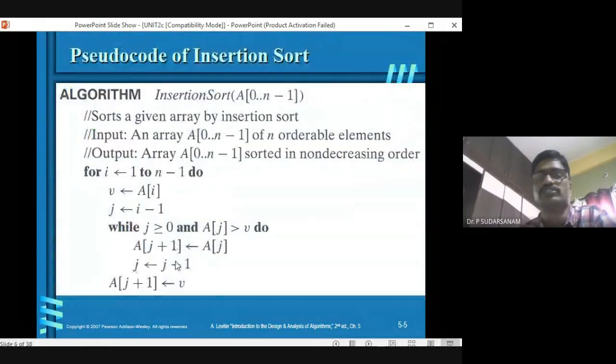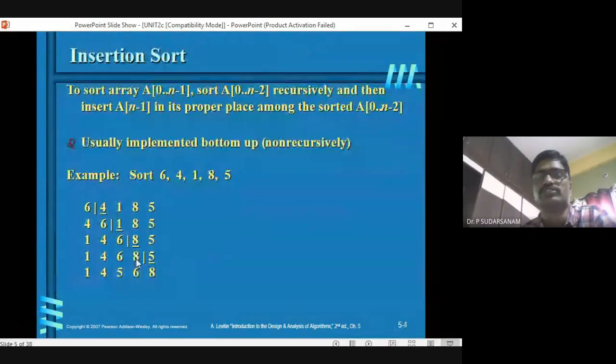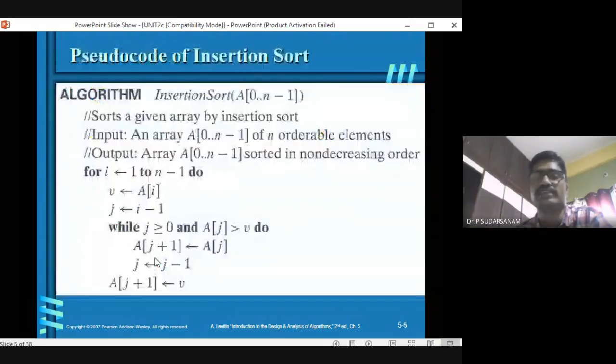So now what will happen? 8 is greater than 5. 8 is copied here. Now again come back to the loop. 6 is greater than 5. Yes, 6 is a of j plus 1 is equal to this one. This is moved. Now 4 is greater than or equal to 5. Condition will become false. Now see here, j is greater than or equal to 0, this condition is true, and a of j, that is nothing but the 4, is greater than 5 element. So condition will become false.